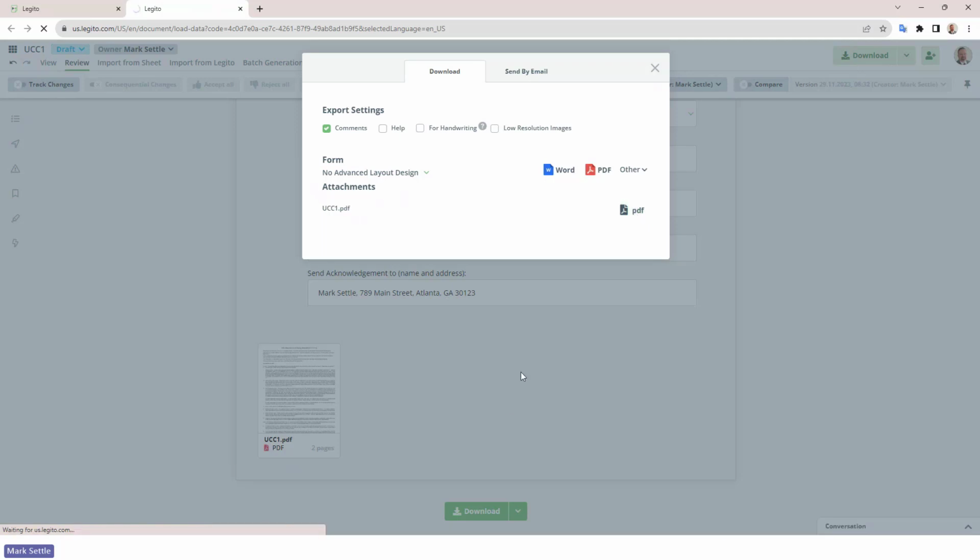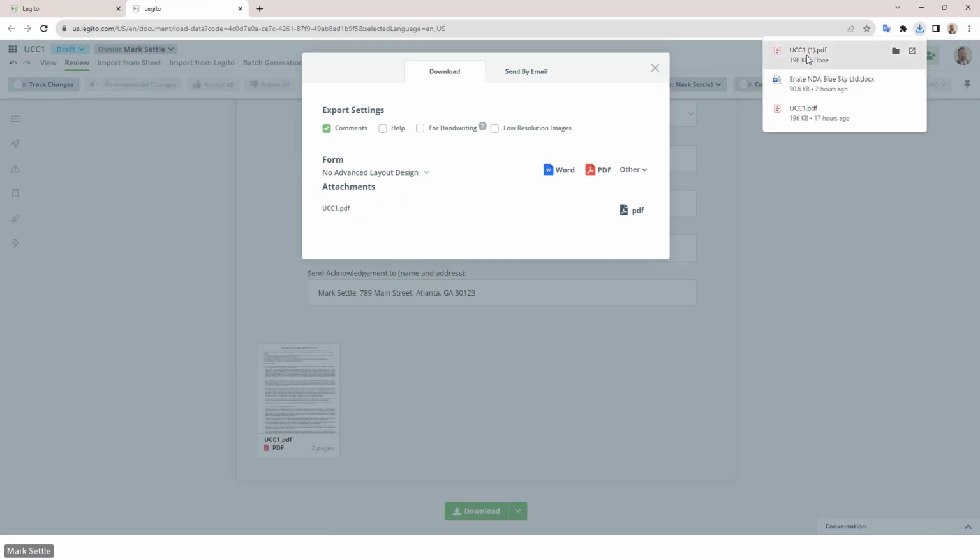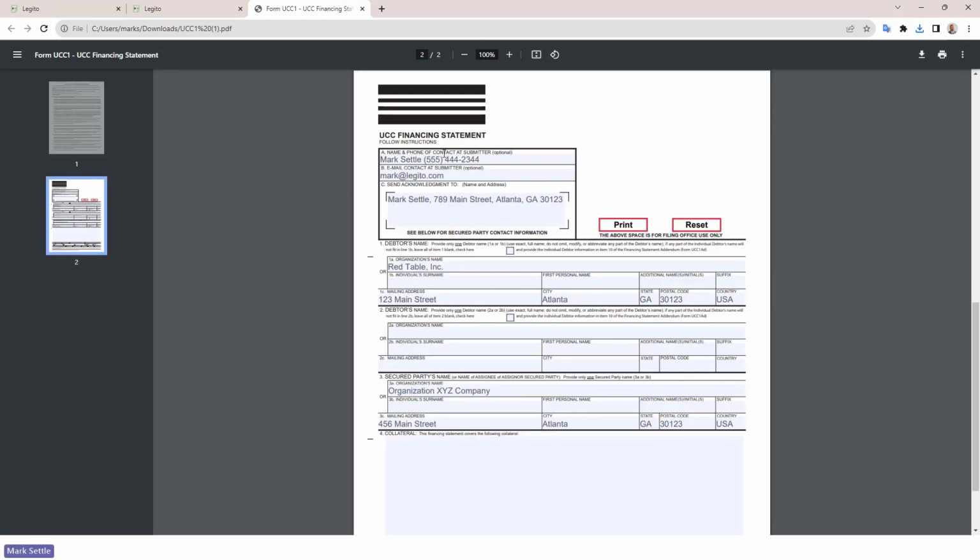So if I download this, open it up, you can see here is fillable PDF, and you can see I have my fillable fields here available to me still, but with the data that was passed through from the input form in Legito. So the information that's filled out in that input form are mapped into these specific fields in this document.